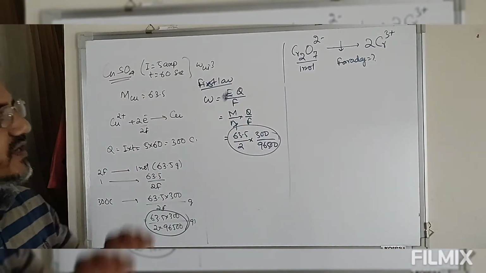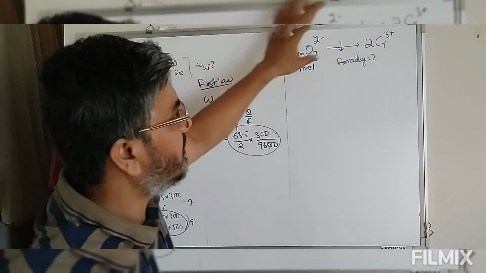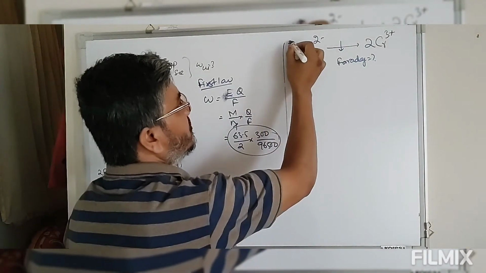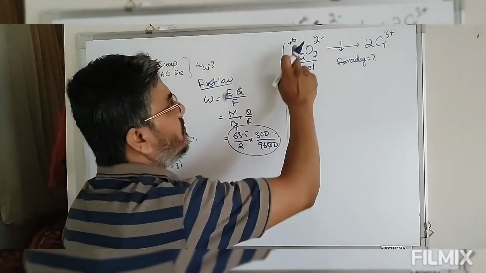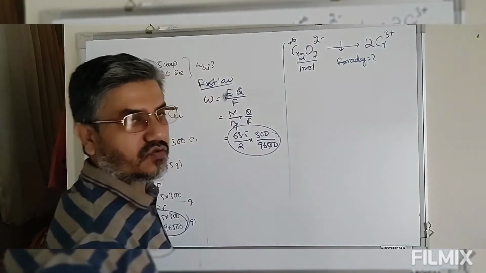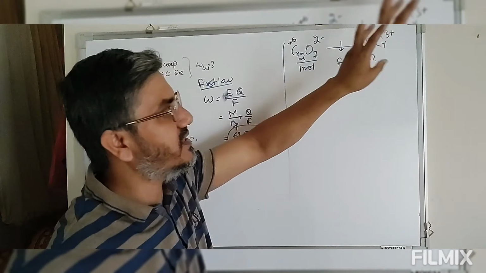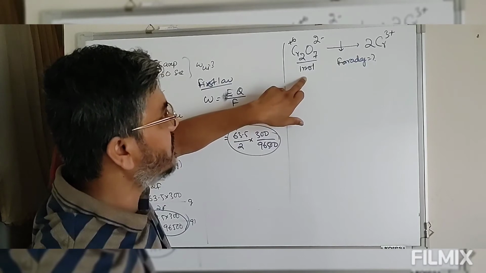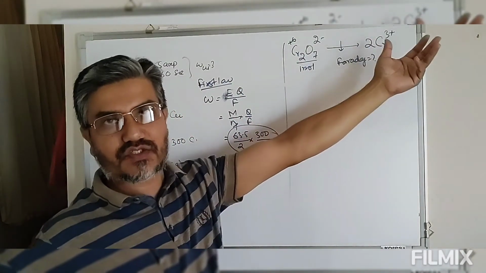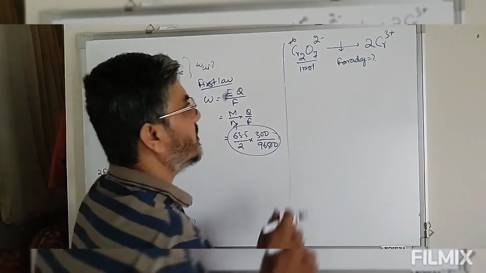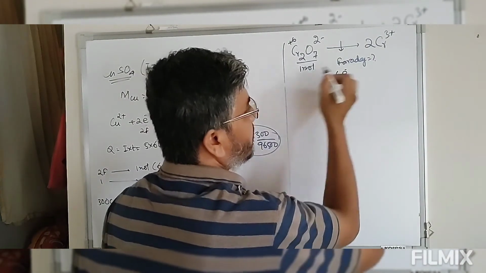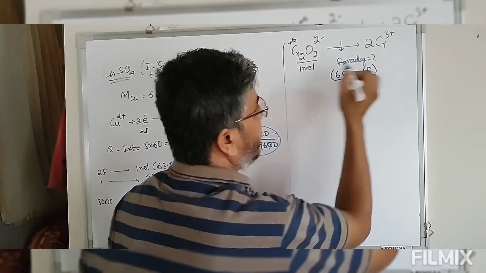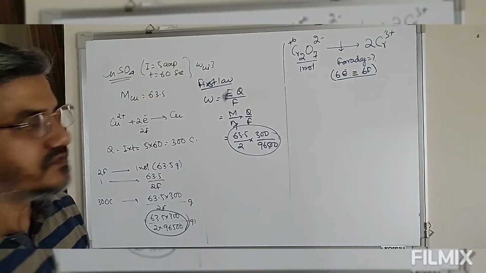How many Faradays are required to convert 1 mole of dichromate into chromium plus 3? In the dichromate ion, chromium is plus 6, changing into plus 3. So each chromium changes by 3 units. But since there are 2 chromium ions in 1 mole of dichromate, the total change will be 6. So 6 moles of electrons are required, and 6 moles of electrons means 6 Faradays. So the number of Faradays is 6.